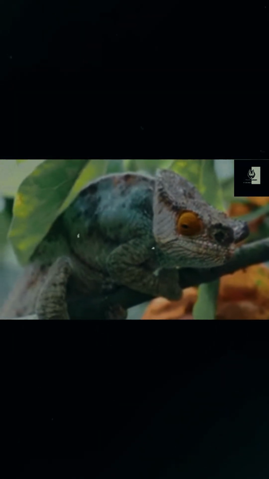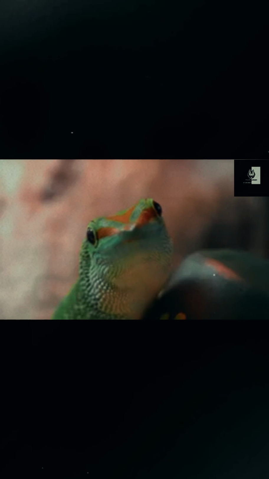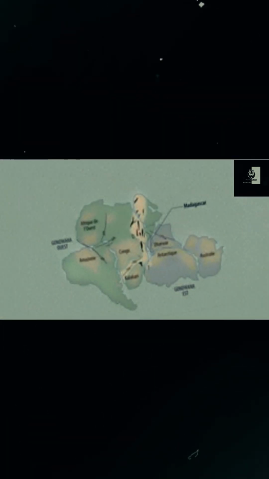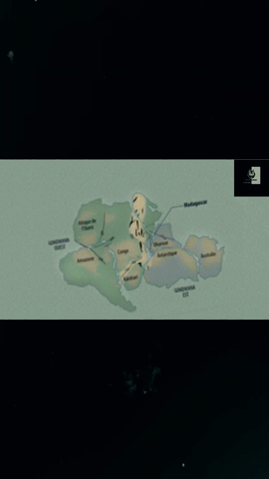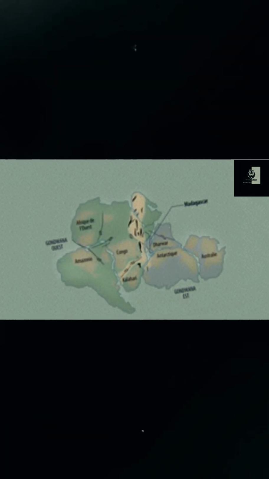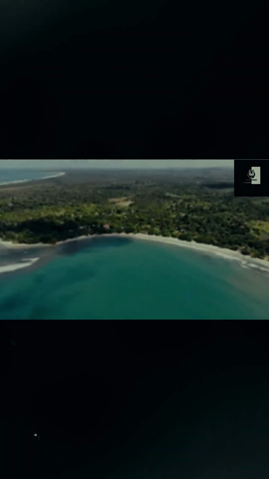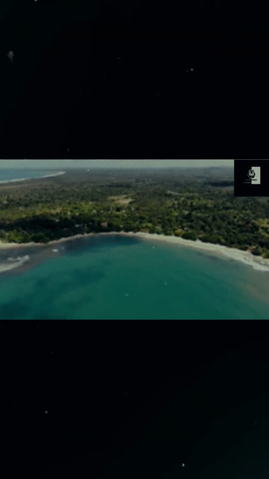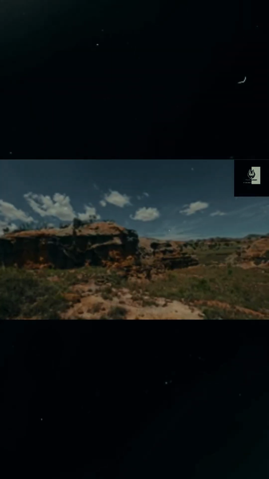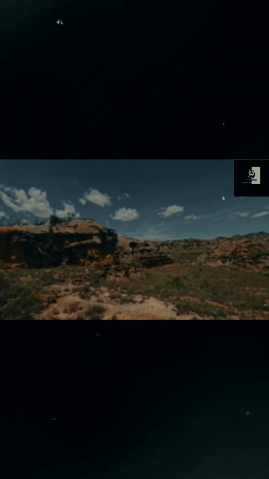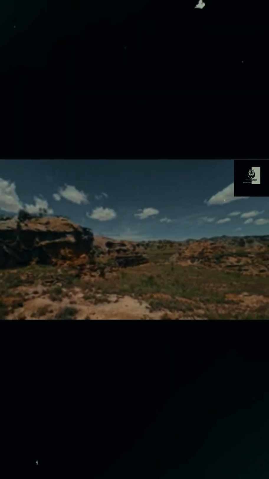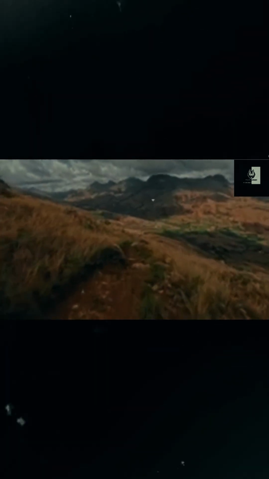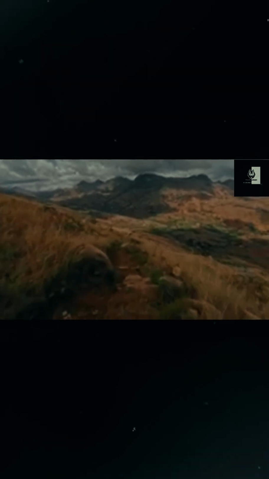It's Madagascar's isolation that's the main reason for this. When it broke off from the ancient supercontinent Gondwana, the land that would become Madagascar drifted into its current position in the Indian Ocean and separated its ecosystems from those on the mainland. This prevented the influx of any new species from Africa or Asia and allowed the species that were already on the island, or those that arrived by rare events like storms or ocean currents, to evolve without competition from the mainland animals. This has led to the development of unique and highly specialized plants and animals, many of which are entirely different from their mainland relatives.